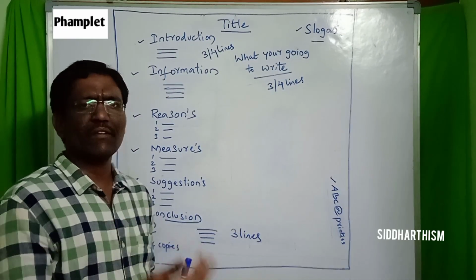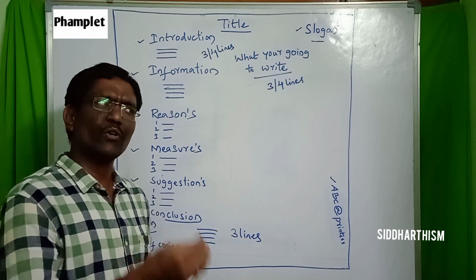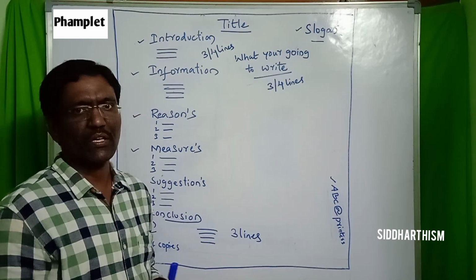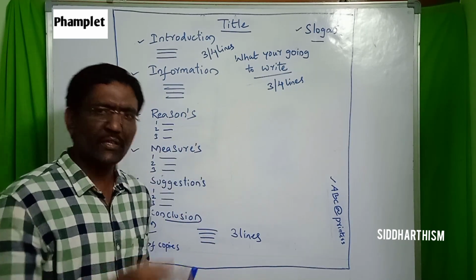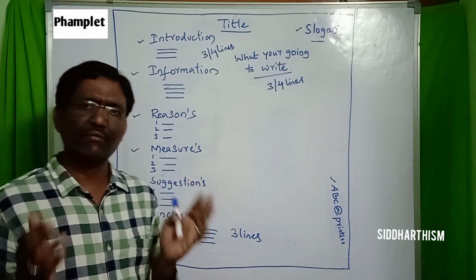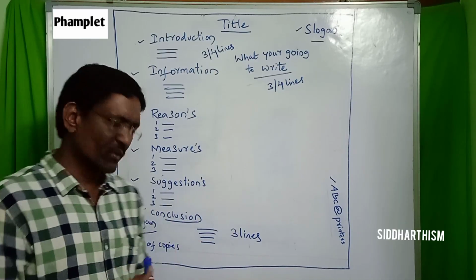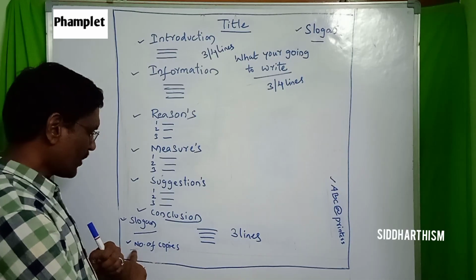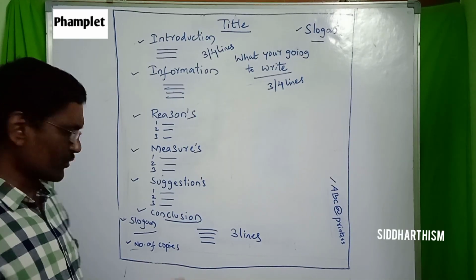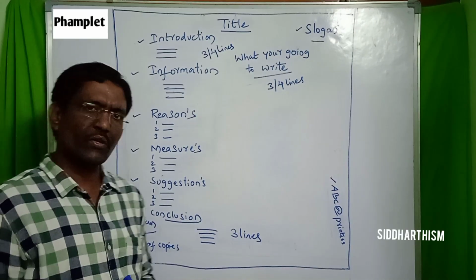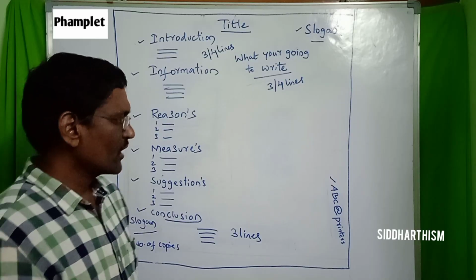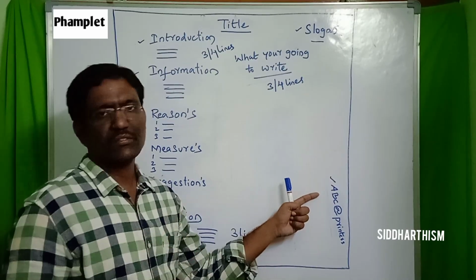When we want to create awareness in society, we are going to distribute these papers. To distribute papers, we have to give them to printers, and those people are going to print it. So the number of copies, how many are going to be distributed, is most important. Then which printers you are going to give it to.